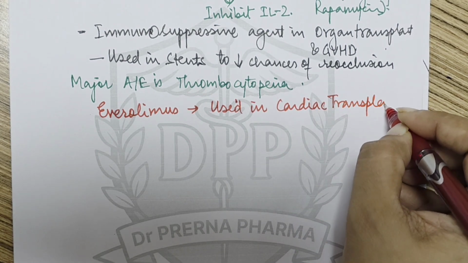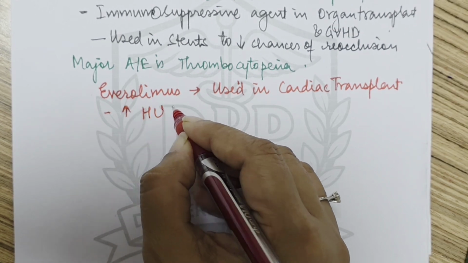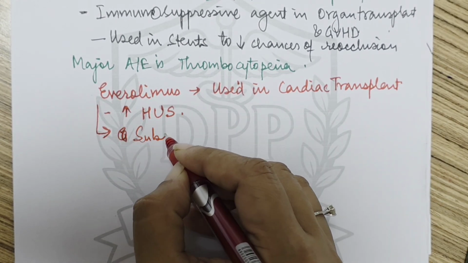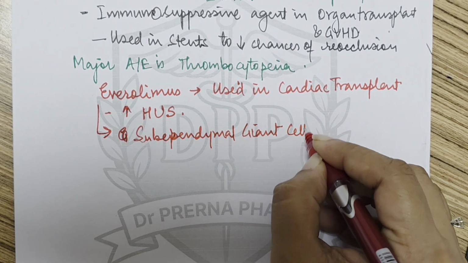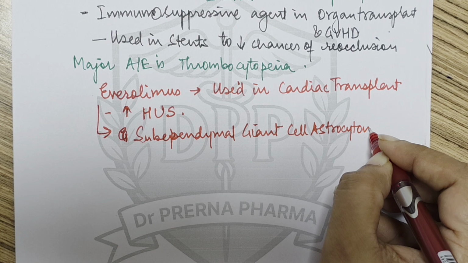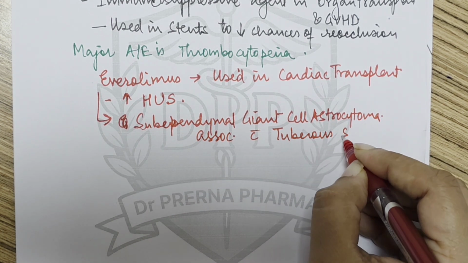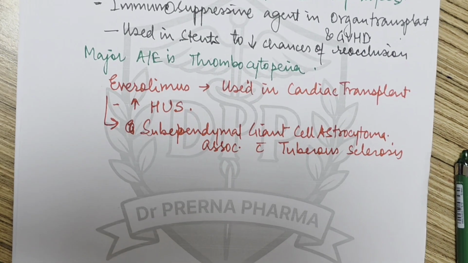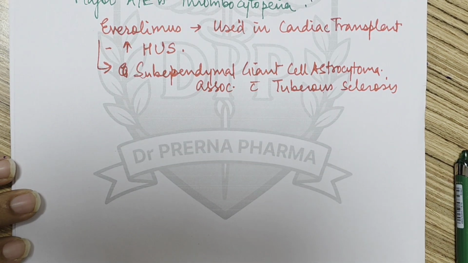Okay. Now this is also a drug which is used in transplantation, and they increase the risk of hemolytic uremic syndrome. Then everolimus is approved recently for subependymal giant cell astrocytoma associated with tuberous sclerosis, right? So this is the important drug. Sirolimus and tacrolimus are also used in what we call drug-eluting stents and cardiac transplantation, and recently it is approved for treatment of this disease associated with tuberous sclerosis.